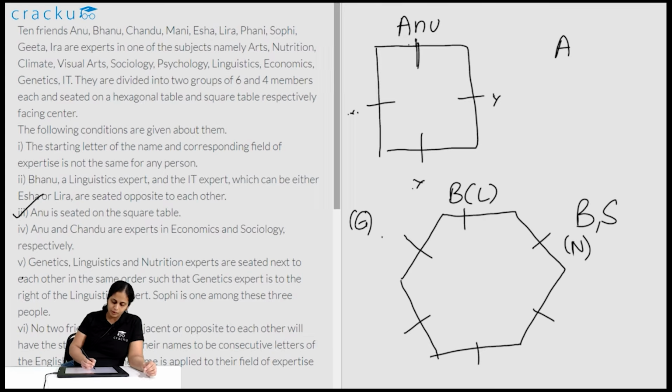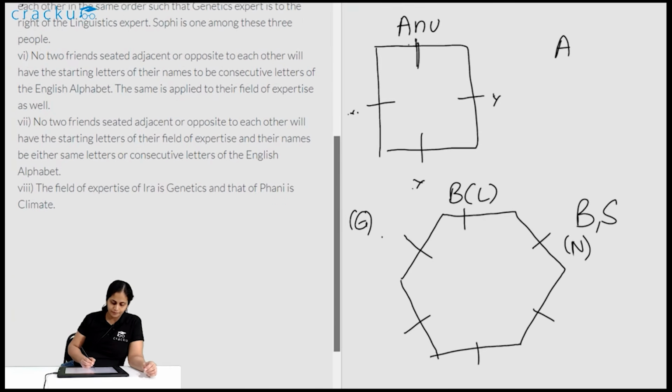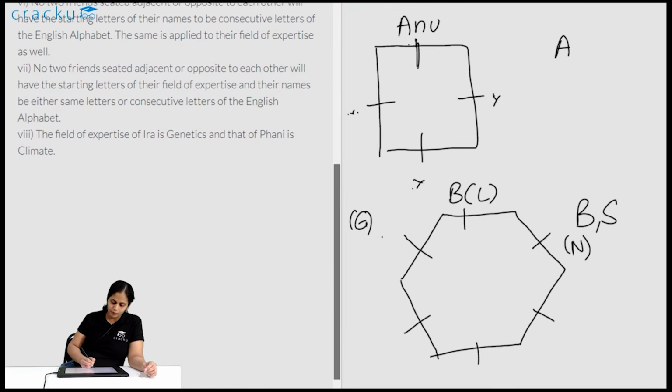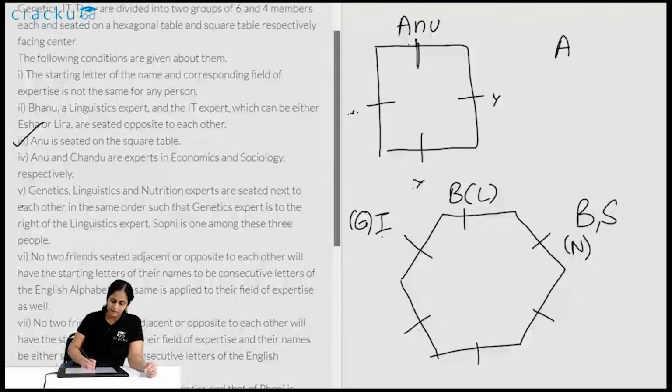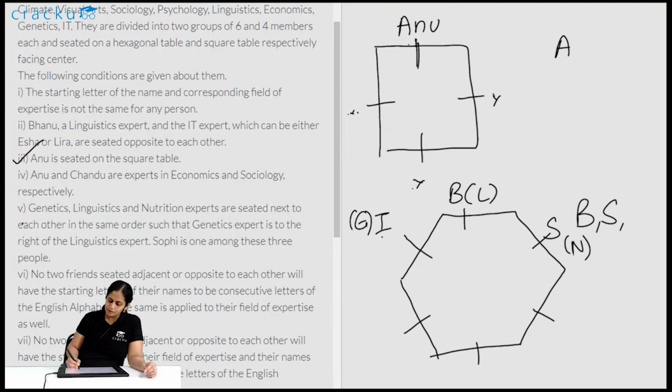Okay. Now it's told in clue 8 that Ira is the genetics expert. So this is Ira. Now Sophie is one of these 3 people, so this must be Sophie. So B, S, I I have been able to place on the hexagonal table and they are over here.